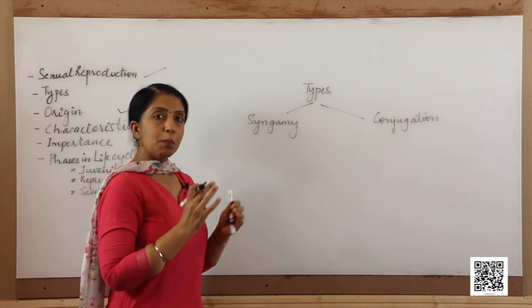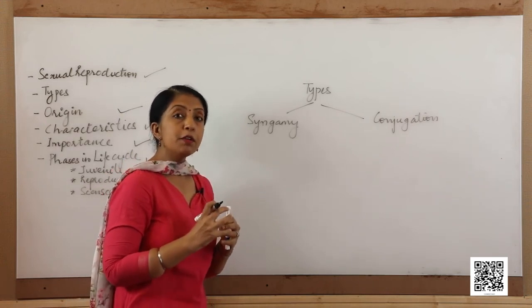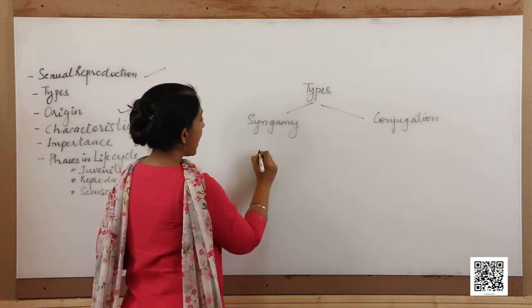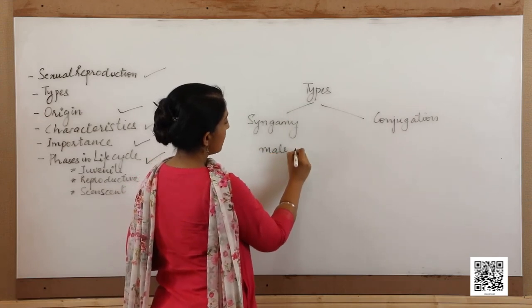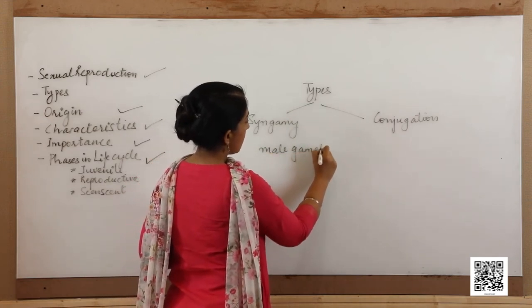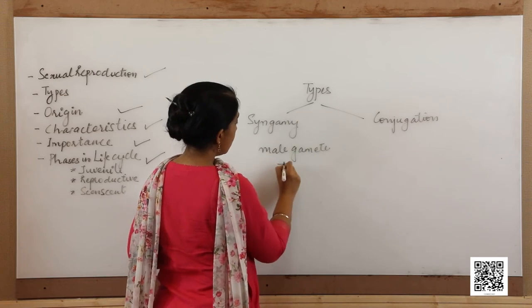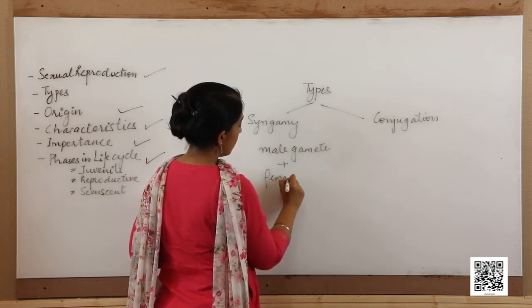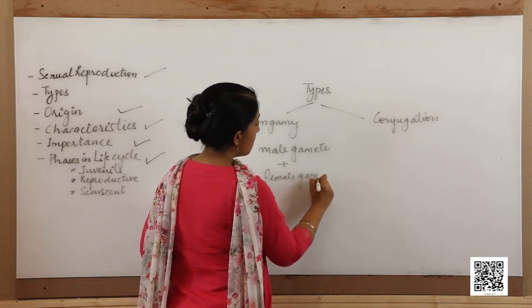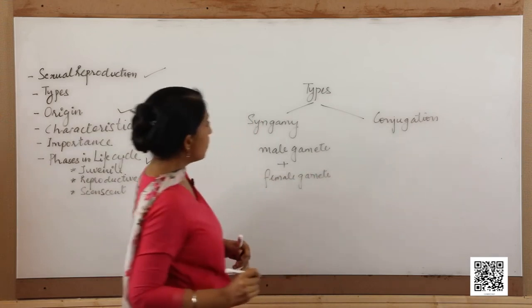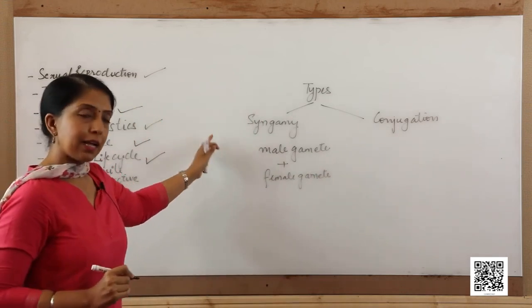Syngamy is the complete and permanent fusion of male and female gamete. So, when the male gamete fuses with the female gamete and it is a permanent fusion, then we call the process syngamy.